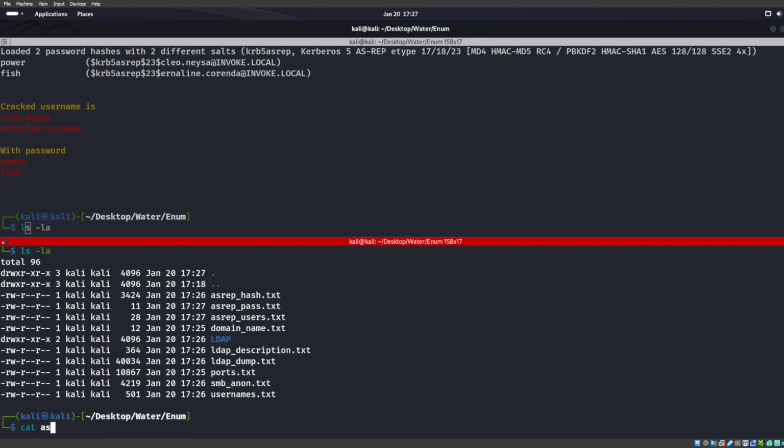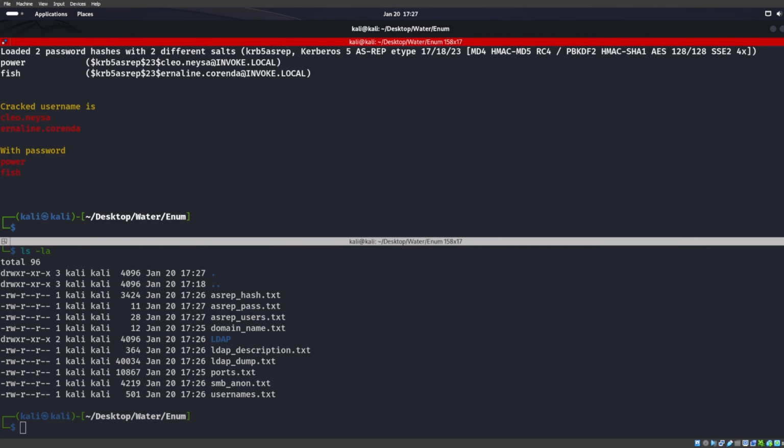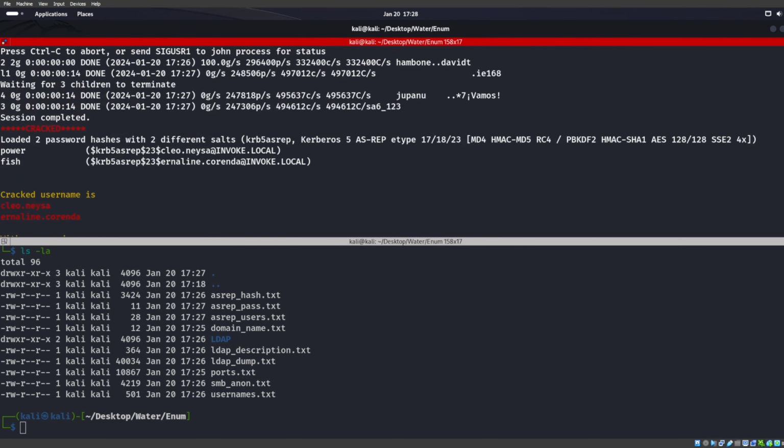We can cat not the ASREP users, but the usernames.txt, right? We have that one, okay. And yeah, so we were able to find two users and two passwords for those users. So it goes in order. Cleo is power, everything is fish, right? As we see right here, Cleo is power, that one's fish, okay. So it does go through and look at it like that.